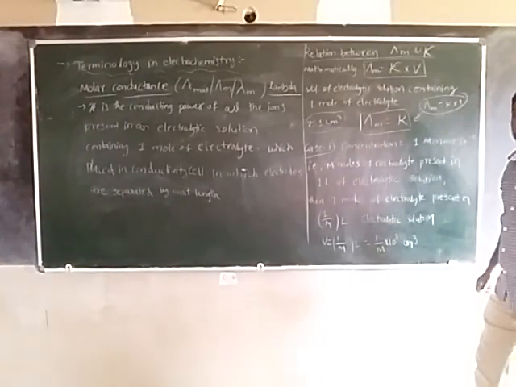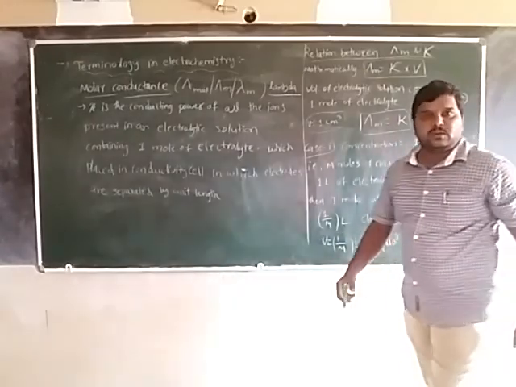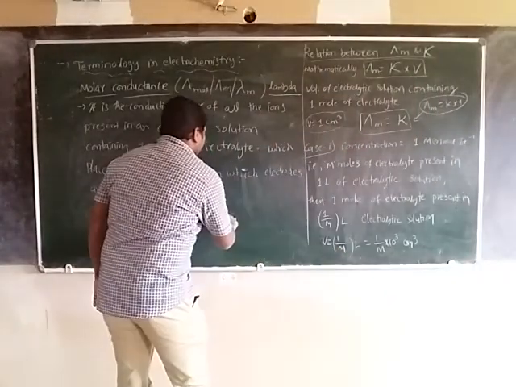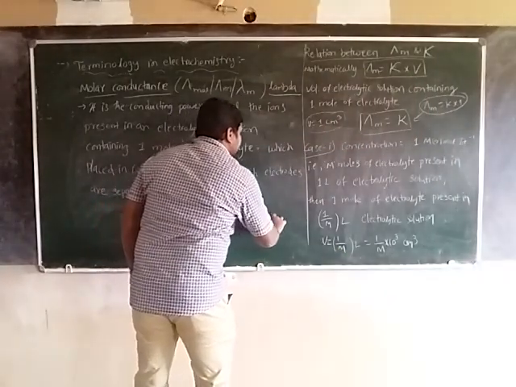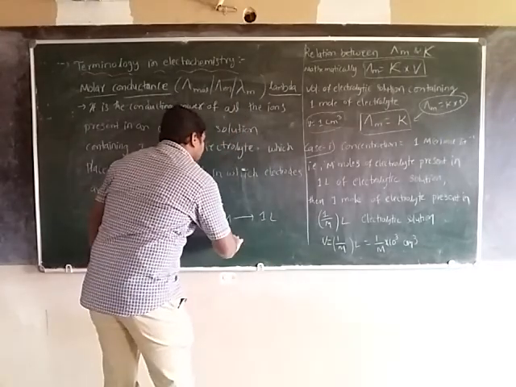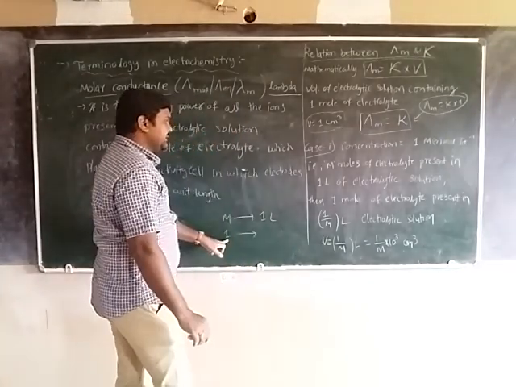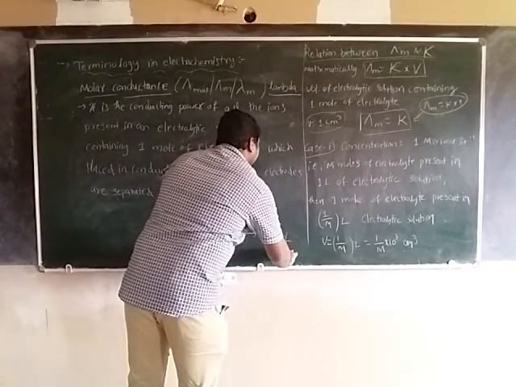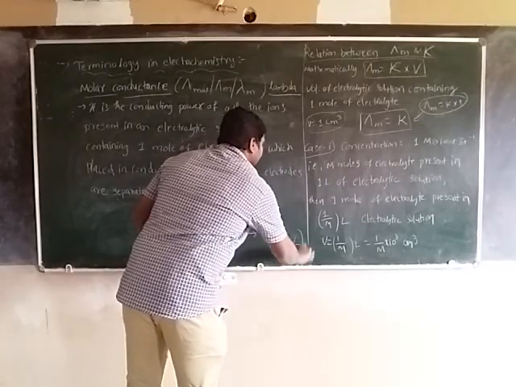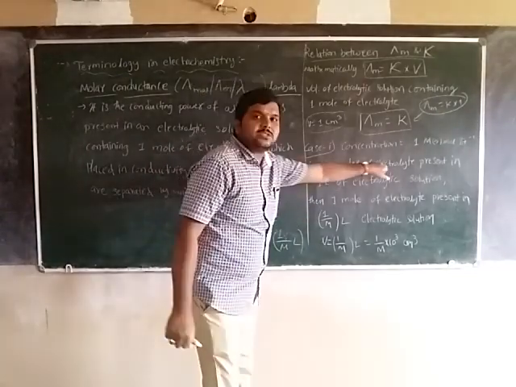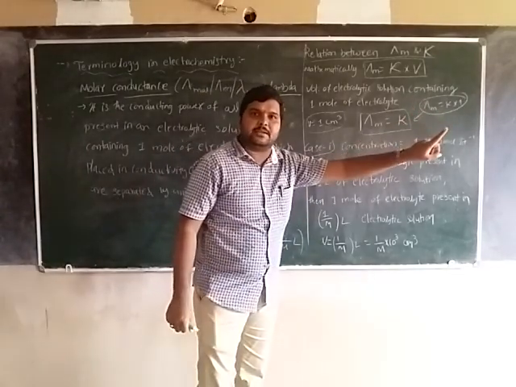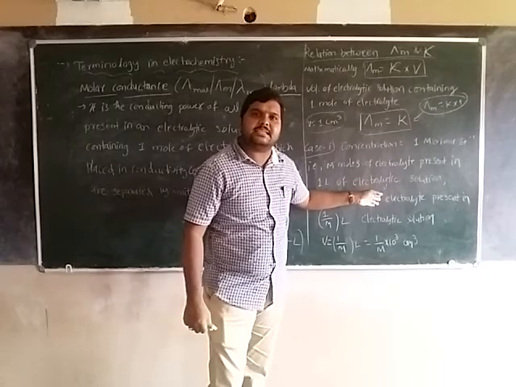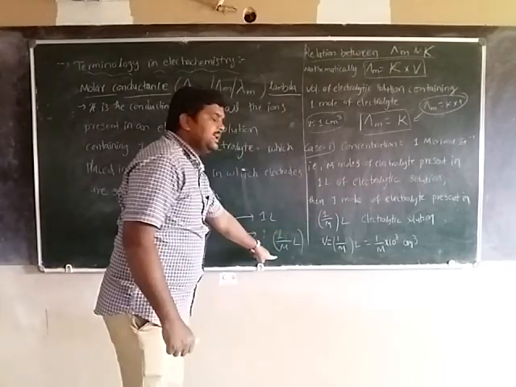Yes or no? So 1 mole of electrolyte is present in 1 by M liters.